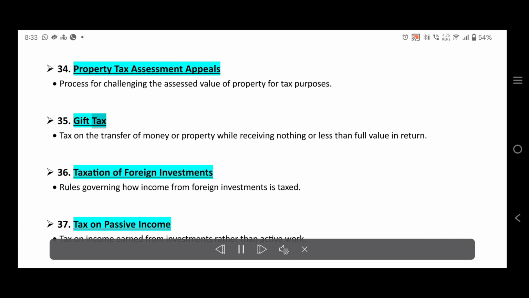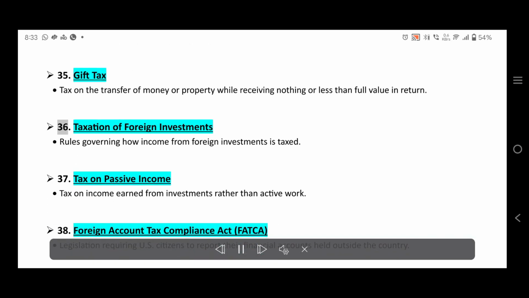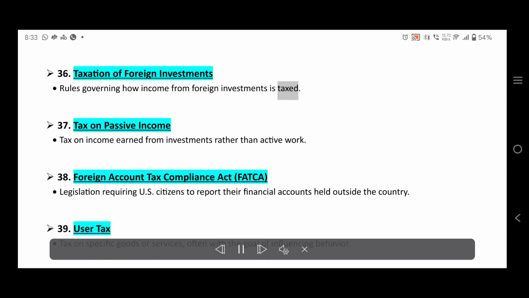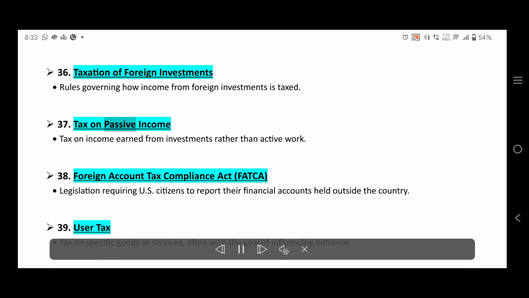35. Gift tax. Tax on the transfer of money or property while receiving nothing or less than full value in return. 36. Taxation of foreign investments. Rules governing how income from foreign investments is taxed. 37. Tax on passive income. Tax on income earned from investments rather than active work.